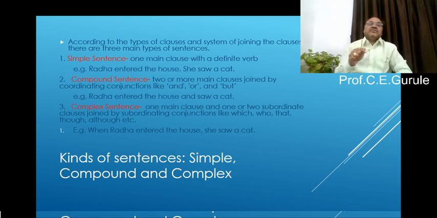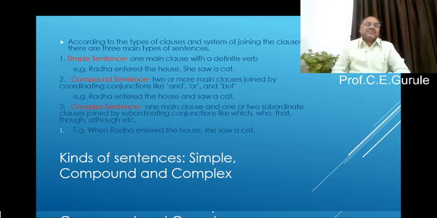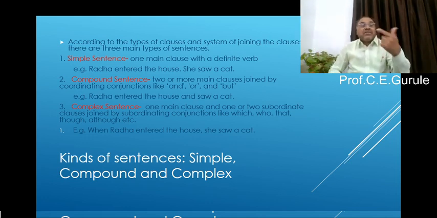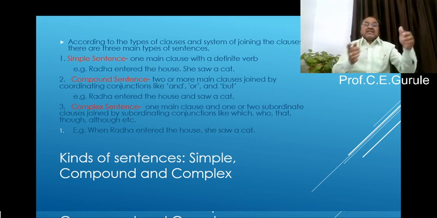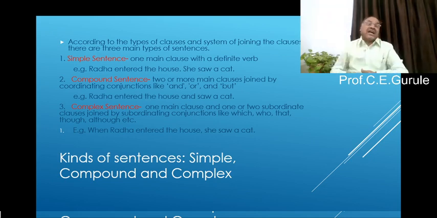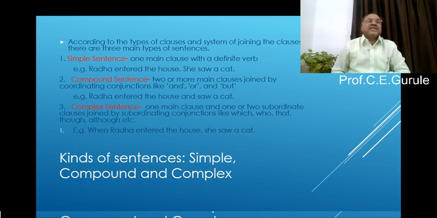I have used the above two simple sentences to join into a compound sentence. Radha entered the house and saw a cat. Now see this. Radha entered the house and saw a cat is one complete sentence, but it is a compound sentence, because the two main clauses, Radha entered the house and she saw a cat, are joined by using and. So I think that you understood what a compound sentence is.